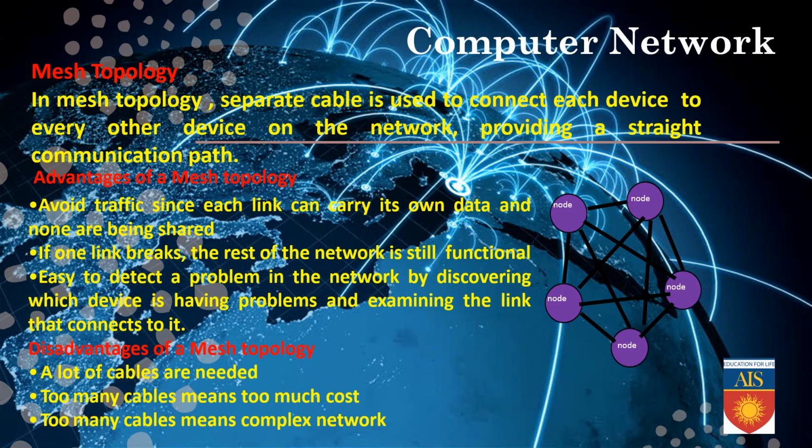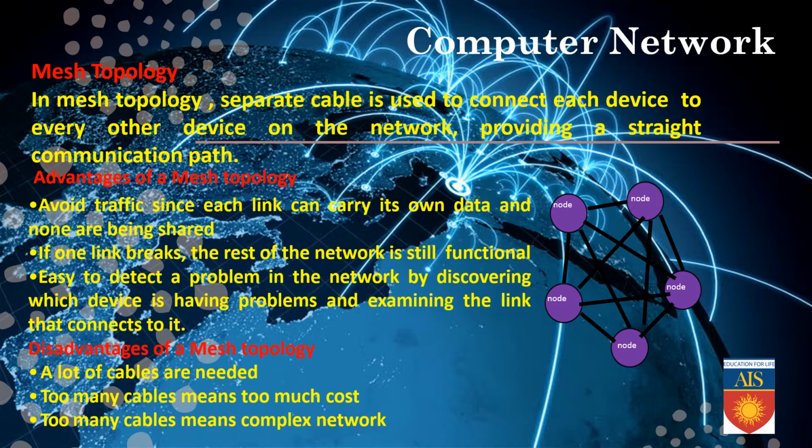Now our next option is mesh topology. In mesh topology, a separate cable is used to connect each device to every other device on the network, providing a straight communication path. Advantages of mesh topology: it avoids traffic since each link can carry its own data and none are shared. If one link breaks, the rest of the network is still functional. It is easy to detect a problem in the network by discovering which device is having problems and examining the link that connects to it. Disadvantages of mesh topology: a lot of cable is needed.